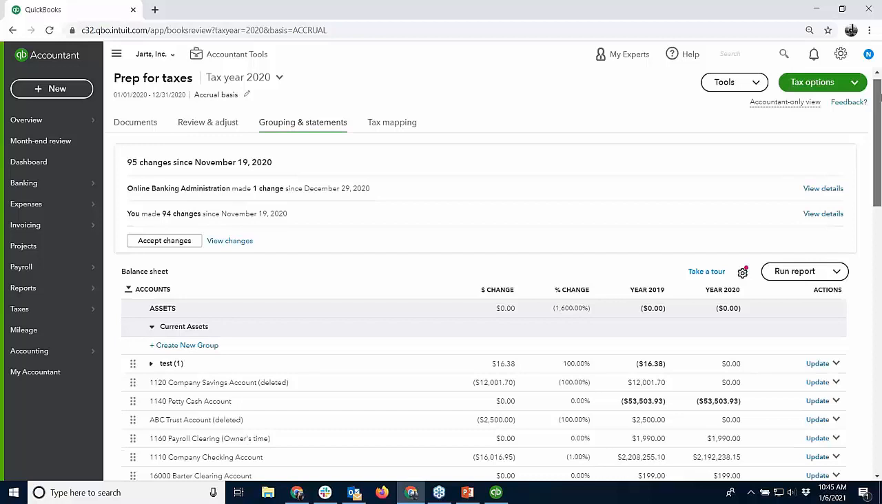Grouping and statements, if you will, and then again, note attachment, ungroup, so you can group them differently and run a report on that to Excel.